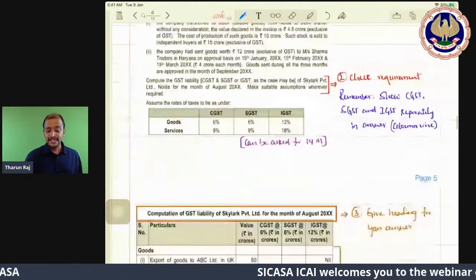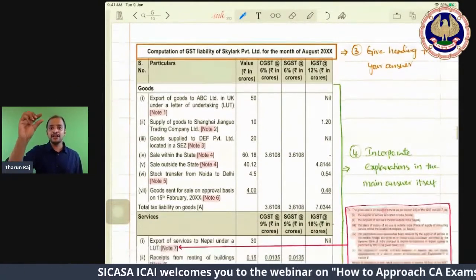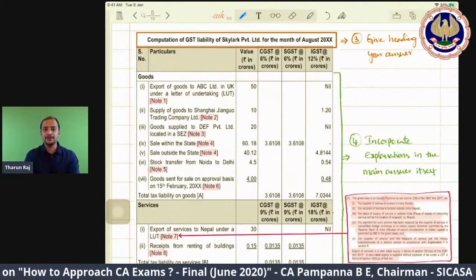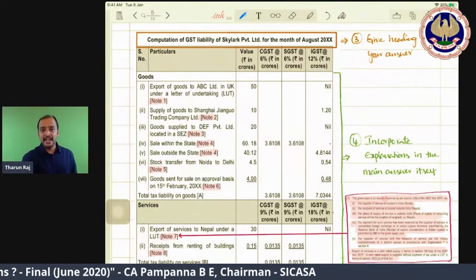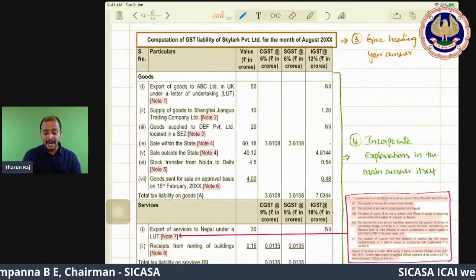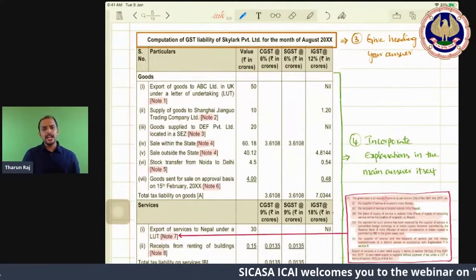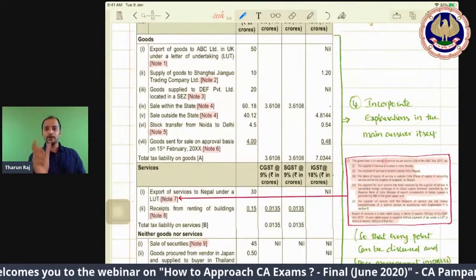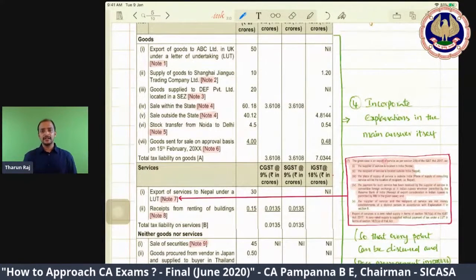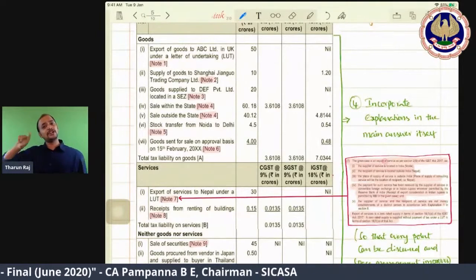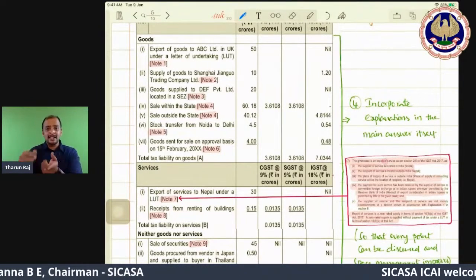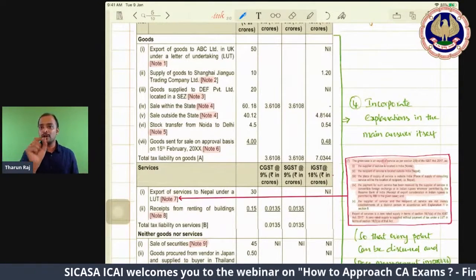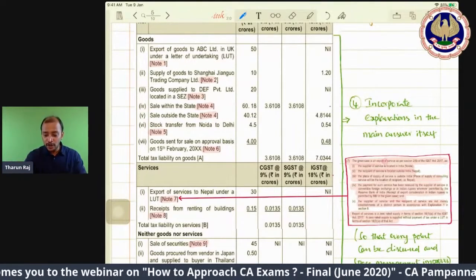And then presentation of the answer. As usual, we start with the heading, and thereafter it is presented column wise: value, CGST, SGST, IGST. A lot of notes are there. When you follow this type of presentation, that is point, note 1, note 2, note 3, you may forget a few notes. When you do the analysis, it will be processing in your mind, but you need to remember not to leave it out of the answer sheet, so you may forget. So remember what I told you: try to insert the note. So this is a note.